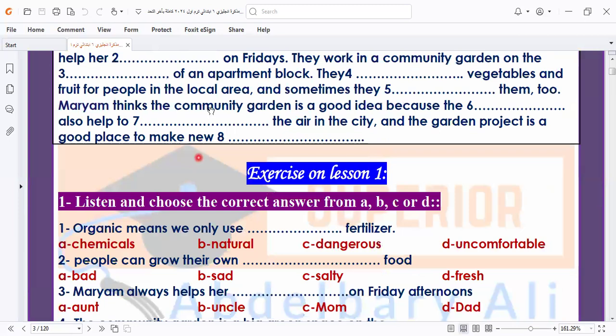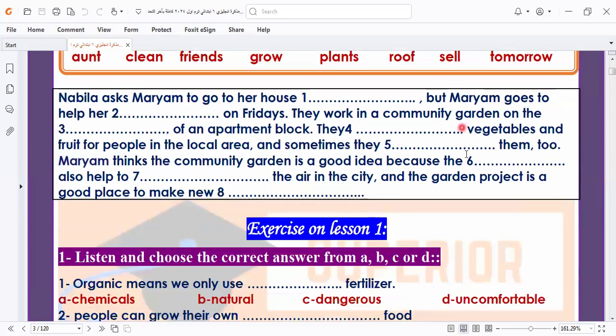Mariam thinks the community garden is a good idea because the plants also help to clean the air, because they absorb carbon dioxide and give us oxygen. So it's important, as we know in science.